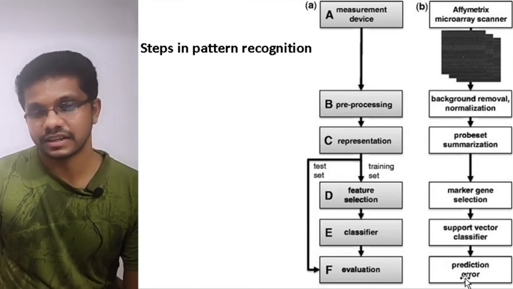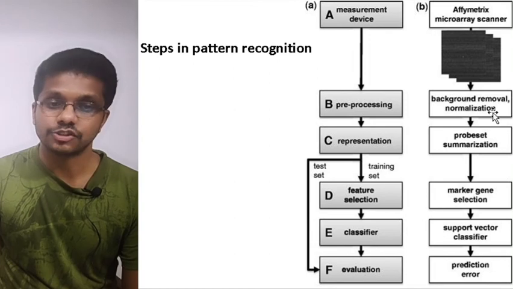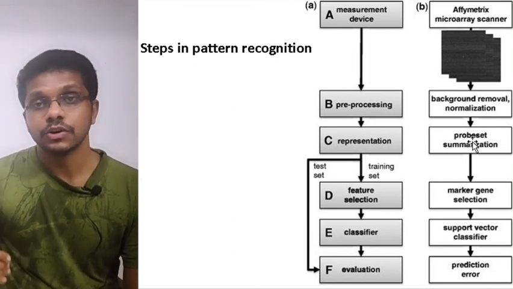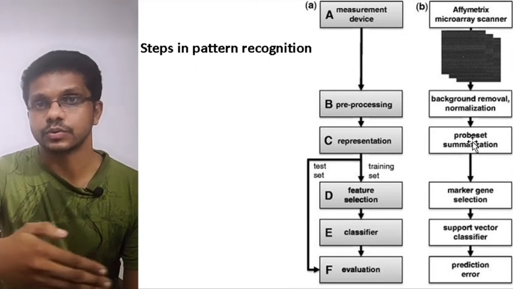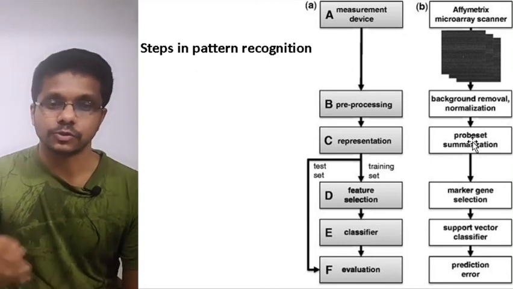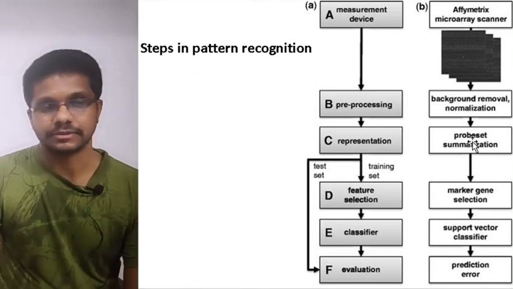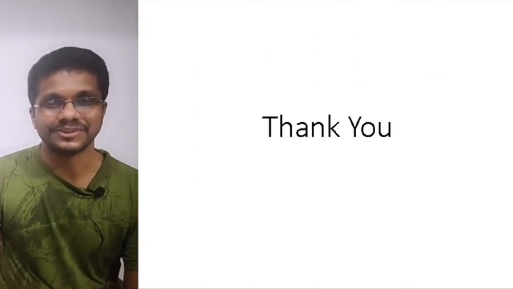Once the prediction error measurement is done, we can use a microarray to predict whether it is associated with a disease, or with any other conditions. So that's how we do pattern recognition and prediction. Thank you.